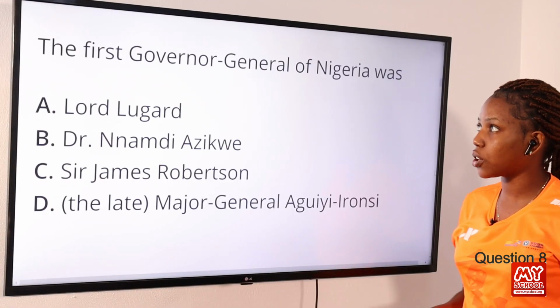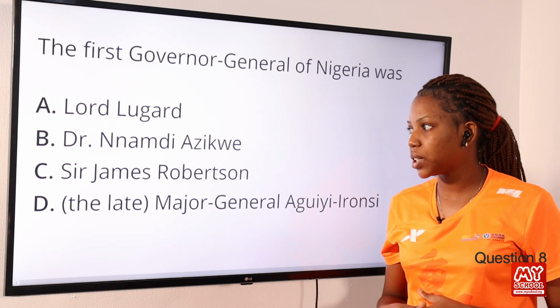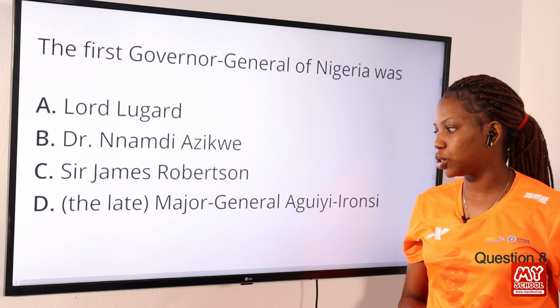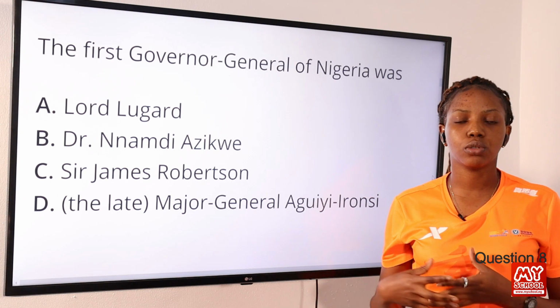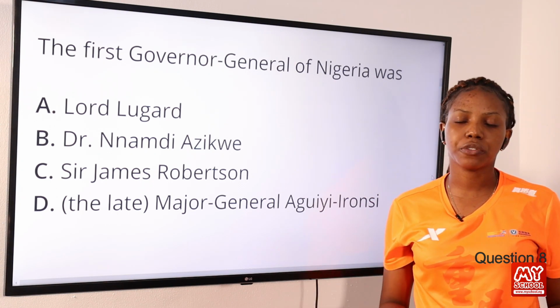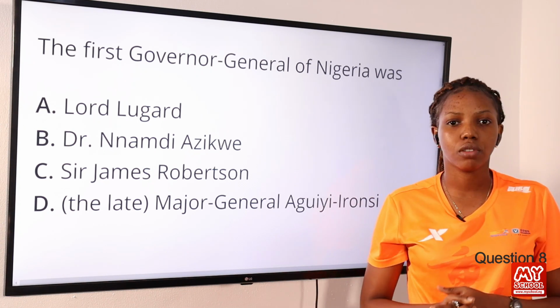Question 8. The first Governor General of Nigeria was option A, Lord Lugard, option B, Dr. Nnamdi Azikiwe, option C, Sir James Robertson, option D, the late Major General Aguiyi Ironsi. The answer to this question is option A, Lord Lugard. Frederick Lugard was the first Governor General and he served from 1914 to 1919. So the answer to this question is option A, Lord Lugard.